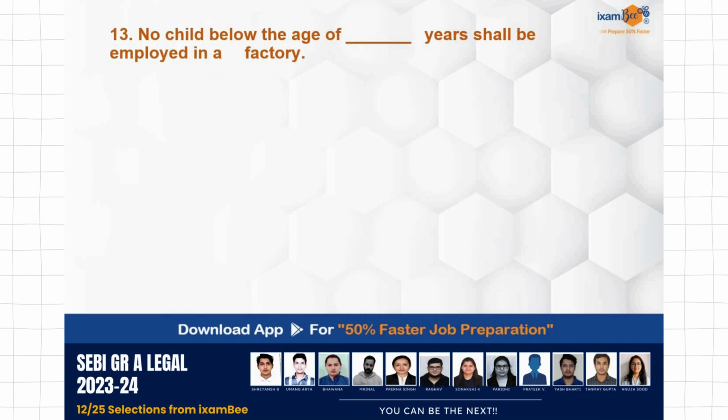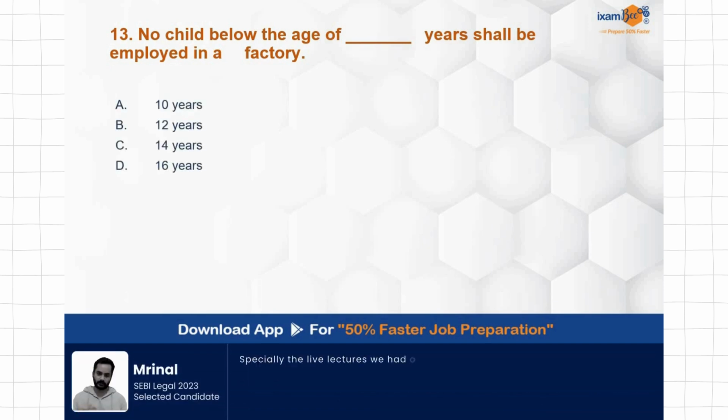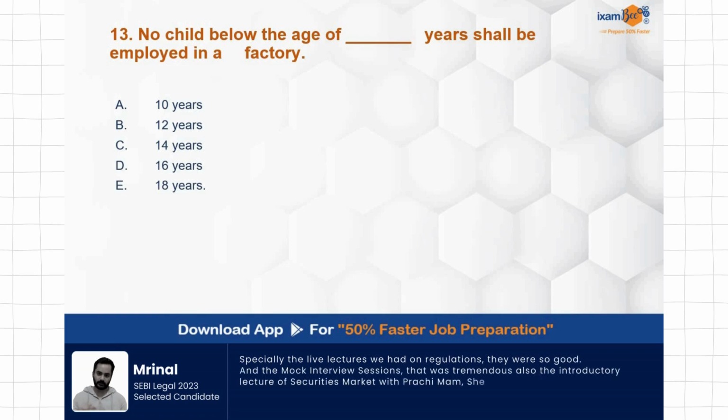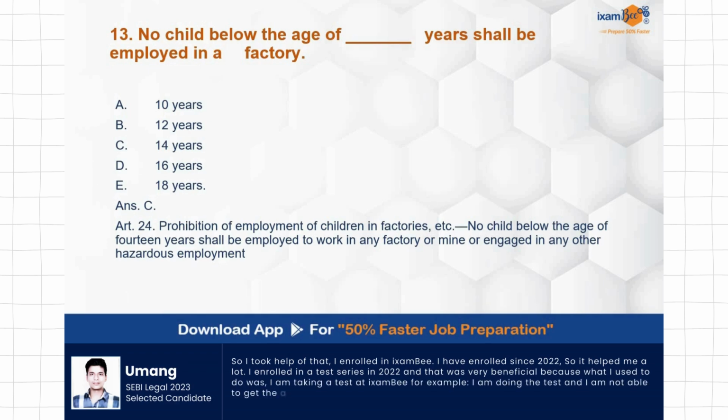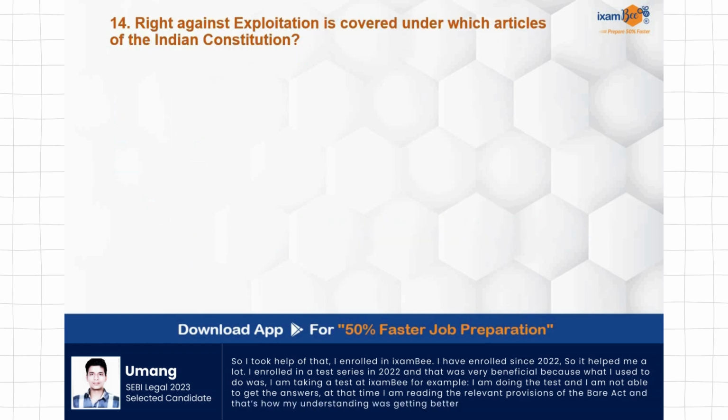No child below the age of dash years shall be employed in a factory. 10 years, 12 years, 14 years, 16 years, 18 years. Children below the age of dash years have been prohibited from being employed in a factory. ये तो obvious है, but ये direct question है relating to the number of years. और इसके लिए भी हमारे पास direct provision है Constitution में. Article 24, prohibition of employment of children in factories. Correct answer is C, 14 years.